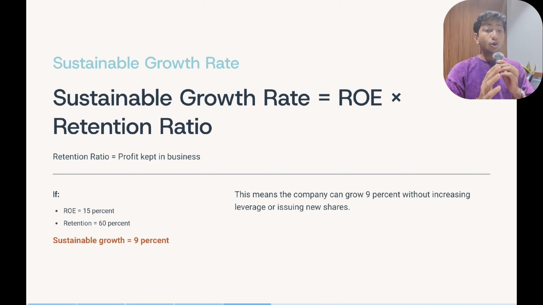So here there is a concept called sustainable growth rate. It is calculated as return on equity multiplied by retention ratio. Retention ratio means how much profit the company keeps instead of distributing as dividends. For example, if return on equity is 15% and the company retains 60% of profits, then sustainable growth rate is 9%. This means the company can grow around 9% annually without increasing debt or issuing new shares. This is internally funded growth.